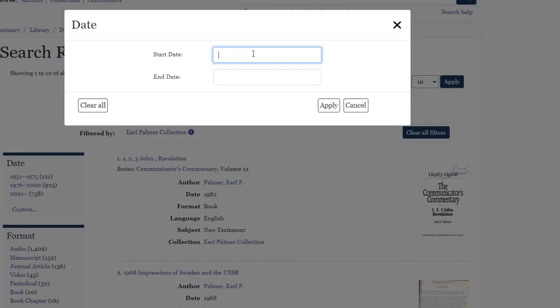To get items published or recorded in a given year and all subsequent years, enter a start date but leave end date blank. To get items from the earliest year up through a given year, do the opposite. Leave start date blank and enter an end date. To get items from one specific year, enter the same year in both boxes.